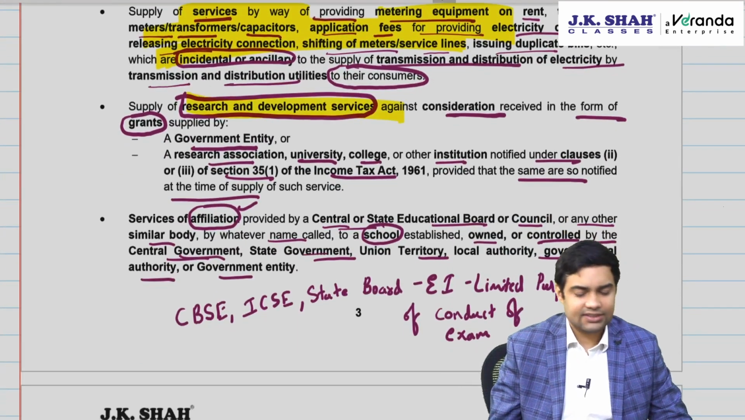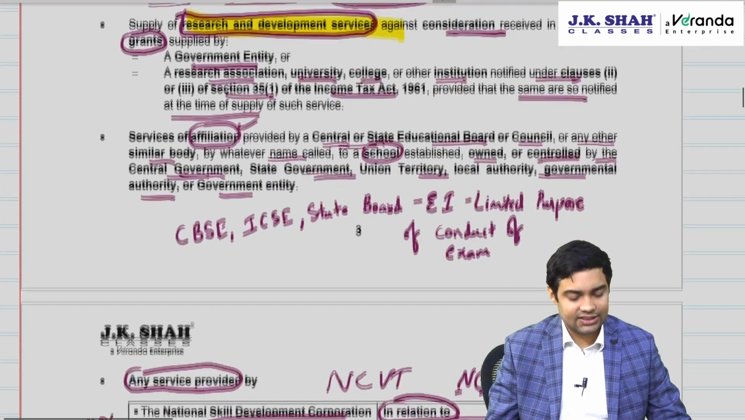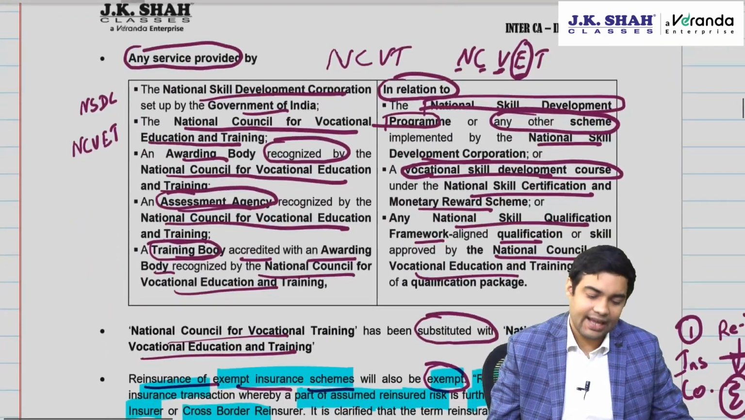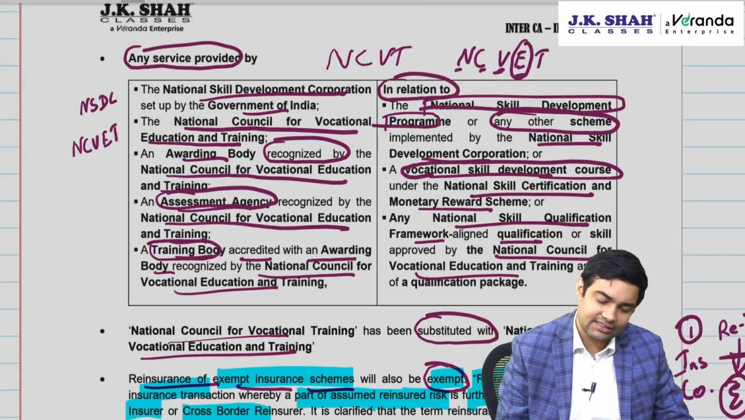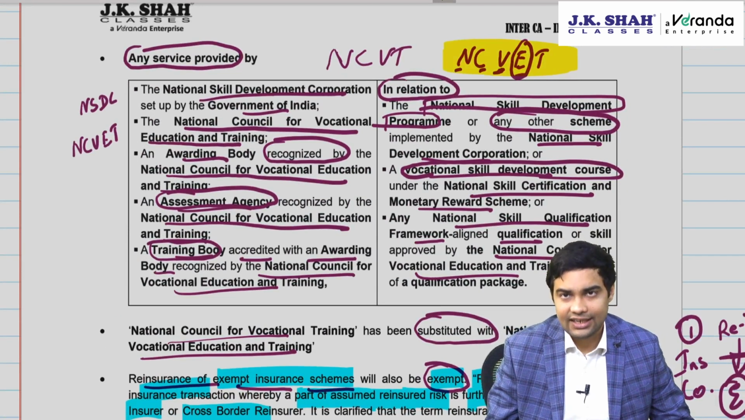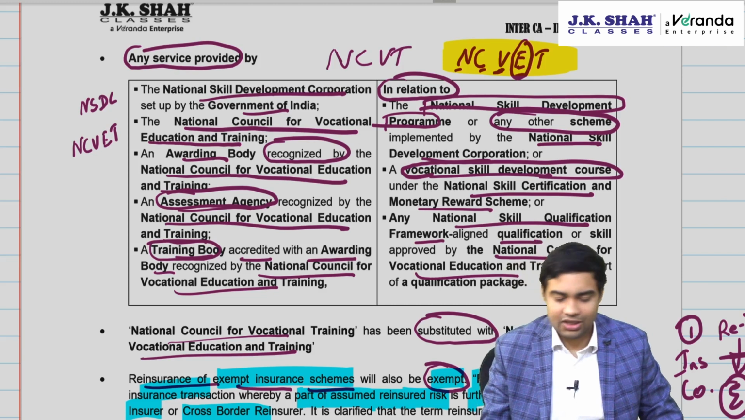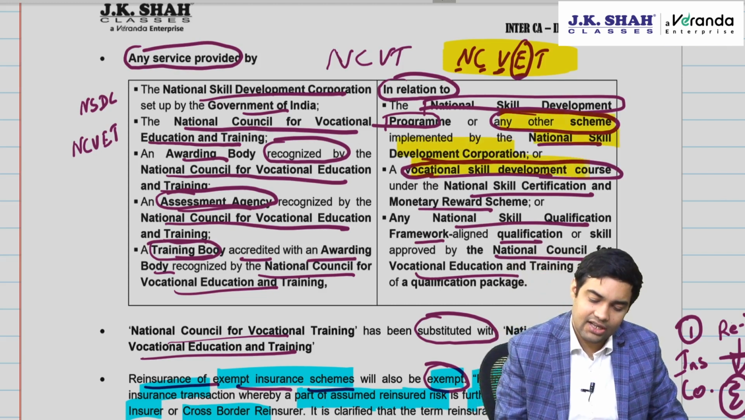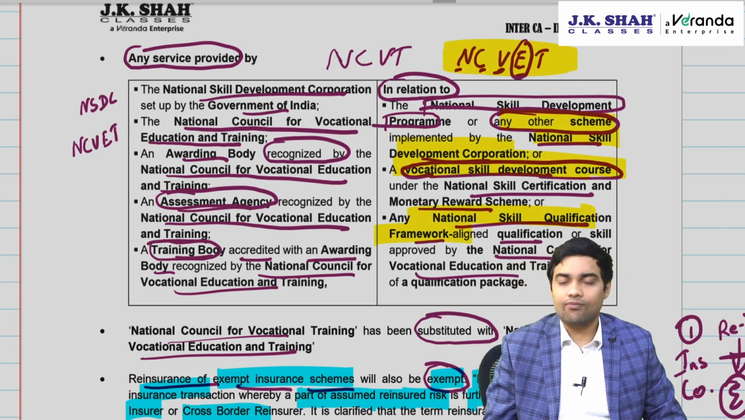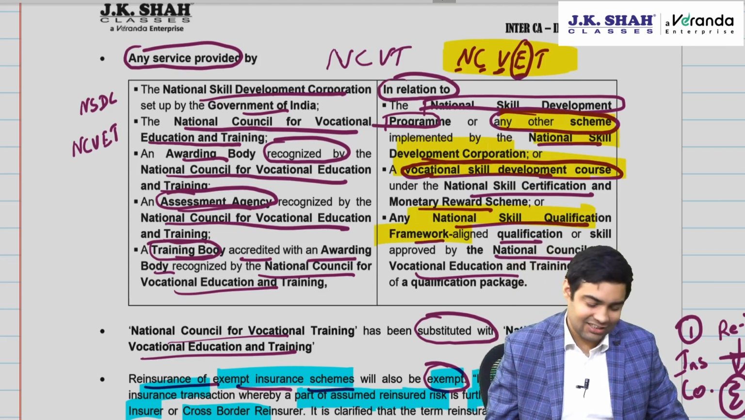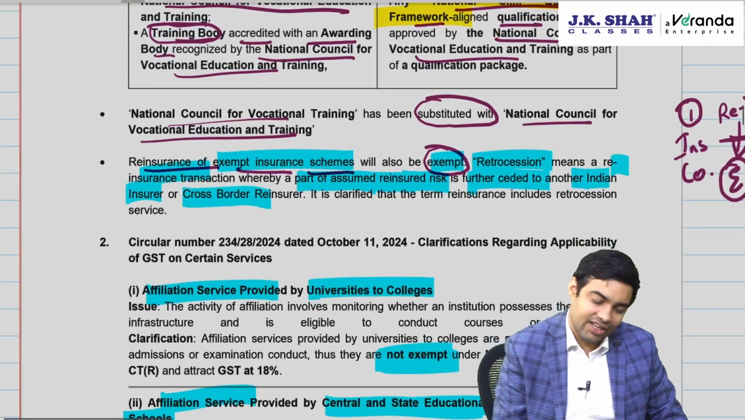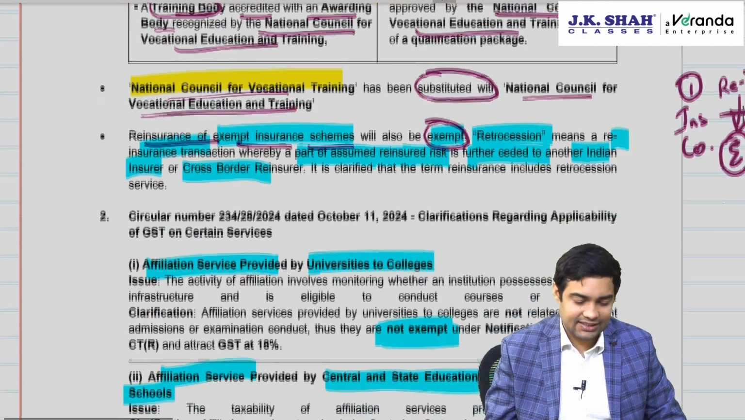Research and development services enjoys an exemption for grants which they receive. Affiliation service for government schools enjoys an exemption. NCVT entry has been enhanced. They have also added National Council for Vocational Education Training in the entry of National Skill Development Corporation and made it very, very wide. So vocational skill courses are also covered. National Skill Qualification Framework, which involves a lot of ministries, that is also exempted. In fact, this is available on NCVT website. Then wherever NCVT was mentioned, that is replaced by NCVET.